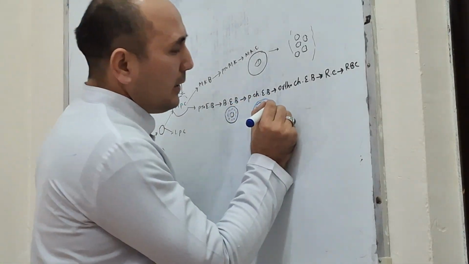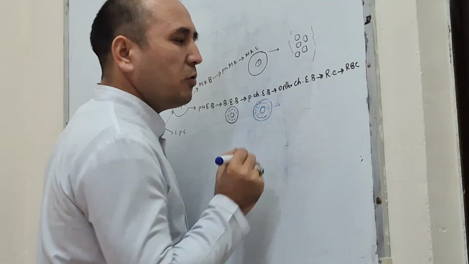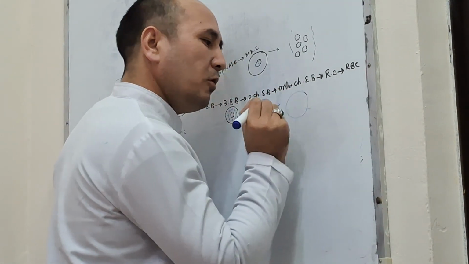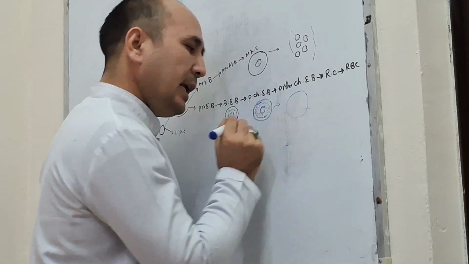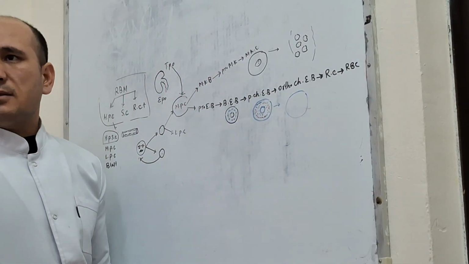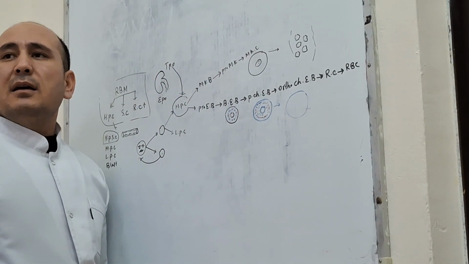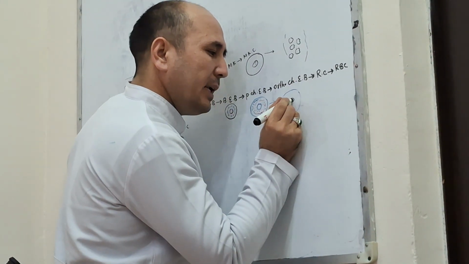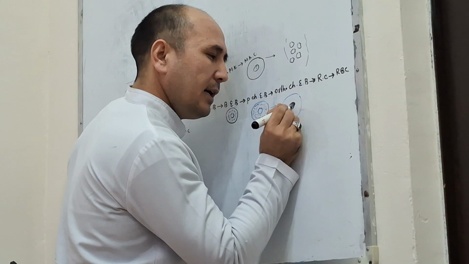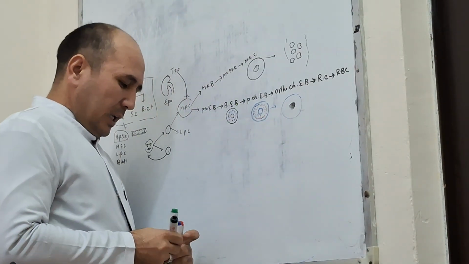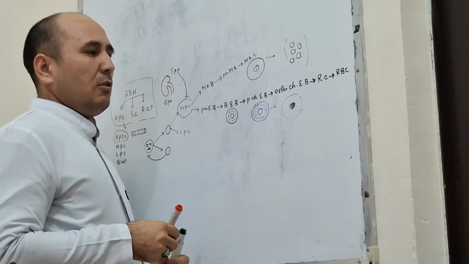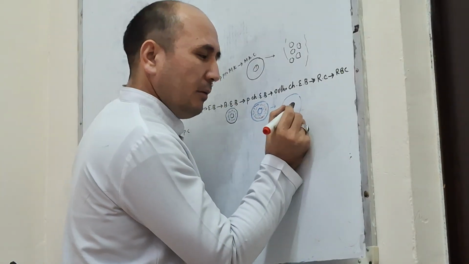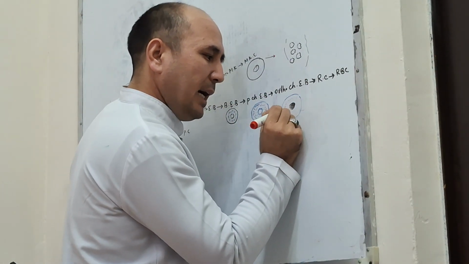Next stage, the orthochromatic erythroblast. How does it look? The genetic material is condensed, meaning the acidic component condenses. The basic component remains and is stained by acidic dye.